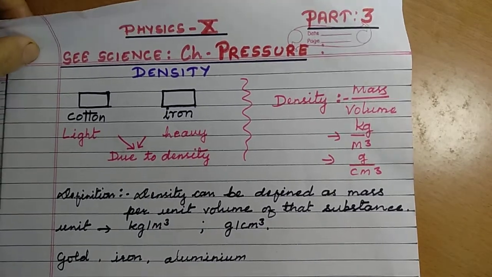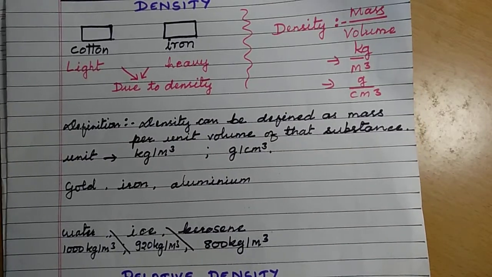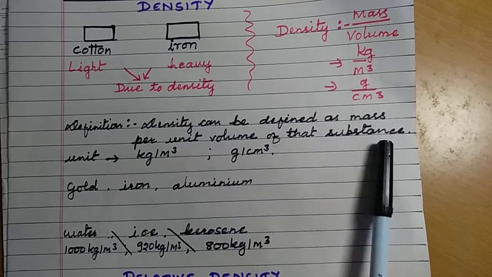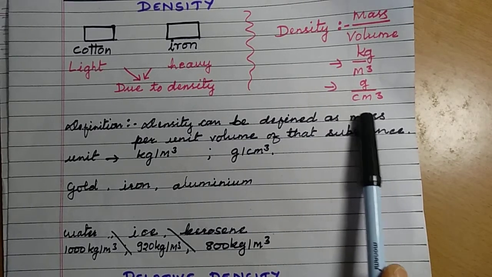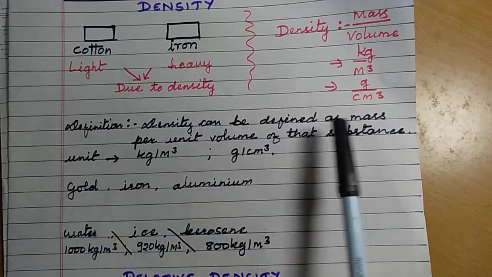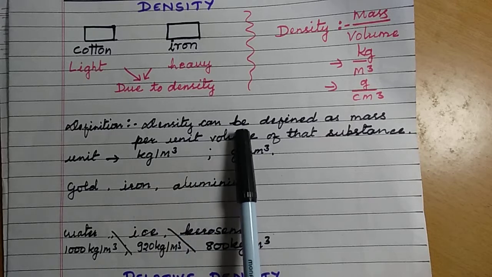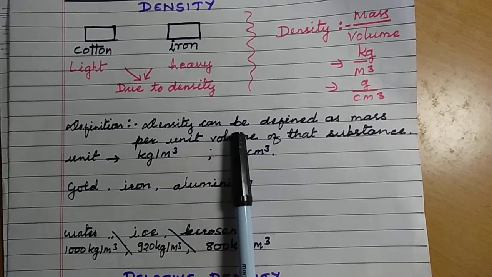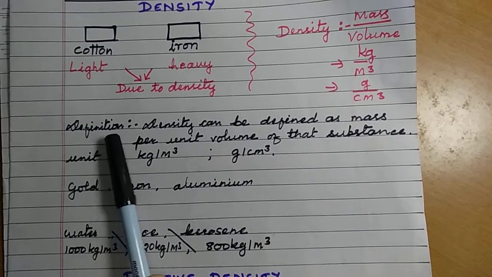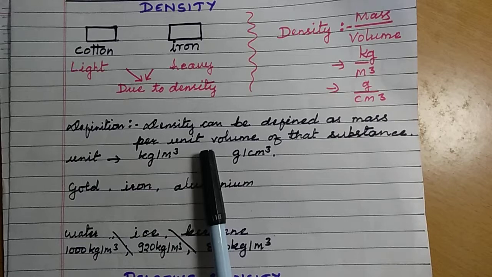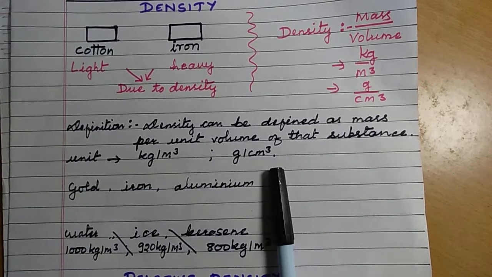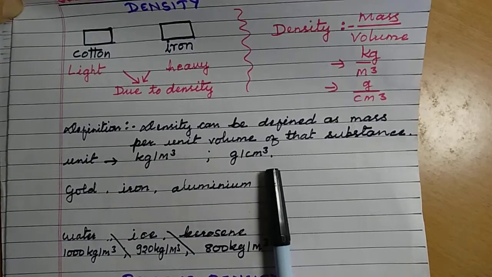So we are going to define density here. Density can be defined as mass per unit volume of that substance. How much mass is present, whether iron matter, cotton matter, rice matter or sand matter, in a given space, in a given unit volume. In one unit volume, how much matter is present, that is density. Density can be defined as mass per unit volume of that substance. So the unit is kg per meter cube or gram per centimeter cube, and kg per meter cube is the SI unit.